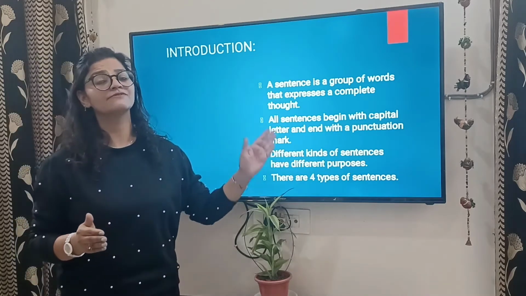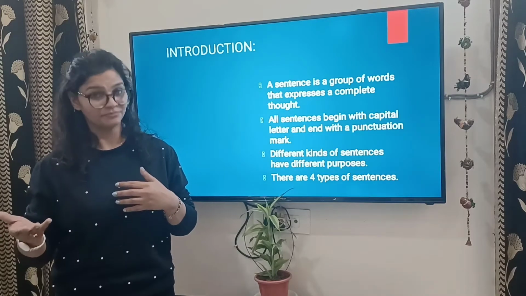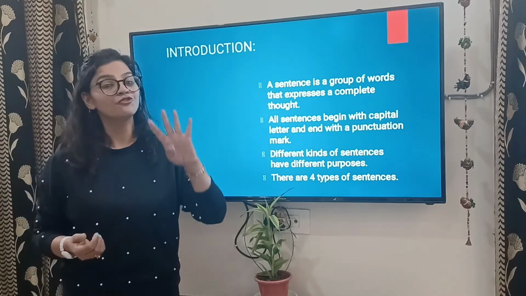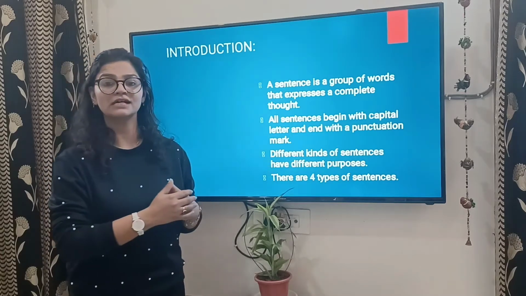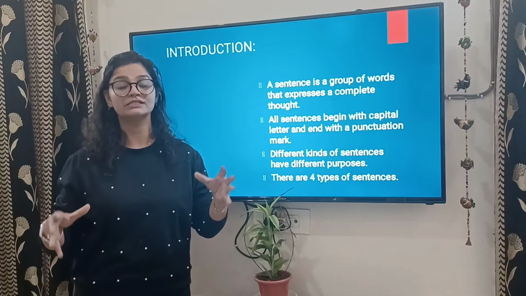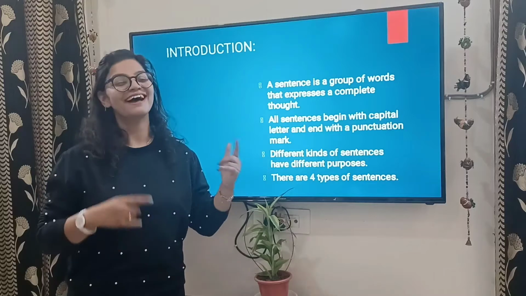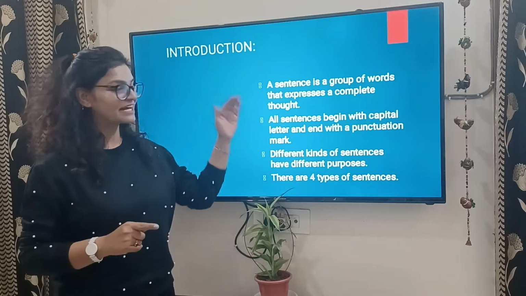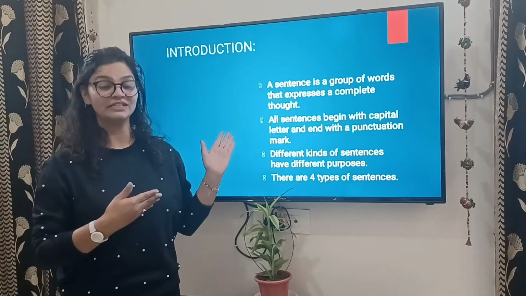Then different kinds of sentences will have different purposes, different meanings. The third important point to know is that there are 4 types of sentences, and in today's module these kinds are based on meaning. So a sentence is broadly categorized in 2 ways. One is based on meaning and the other is based on structure. In today's session we will have kinds of sentences based on meaning. Ready for the beginning of these kinds?